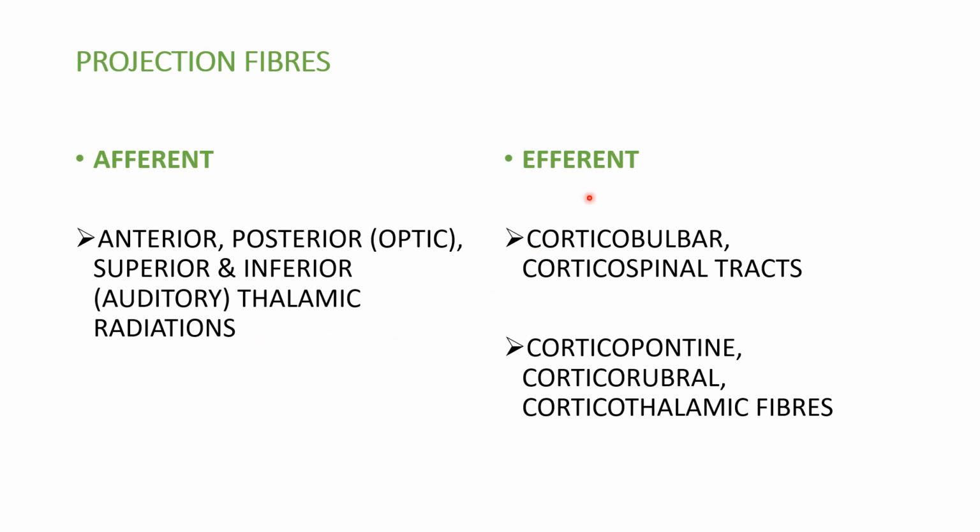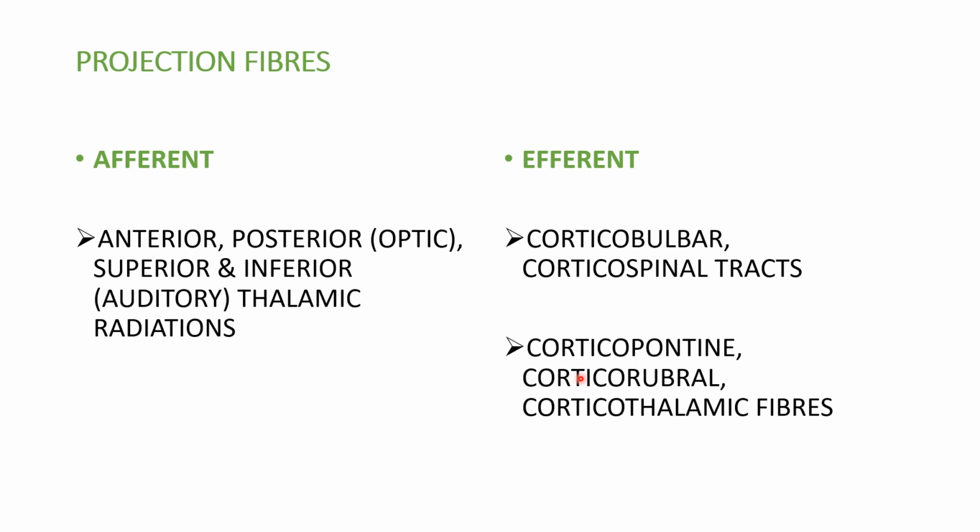Then coming to the efferent or motor projection fibers: the corticobulbar and corticospinal tracts. The corticospinal tract runs from the cerebral cortex to the spinal cord, while corticobulbar means cerebral cortex to the brainstem nuclei.